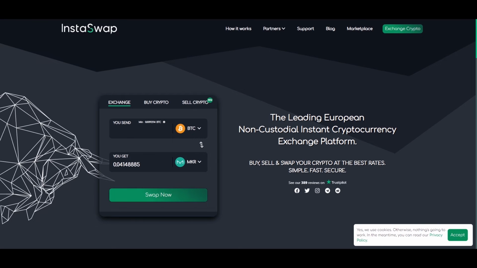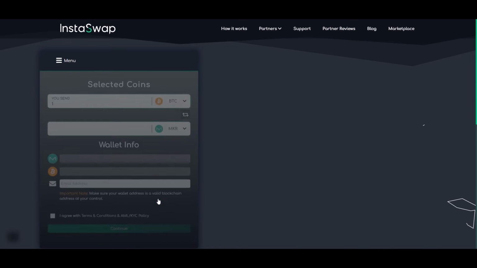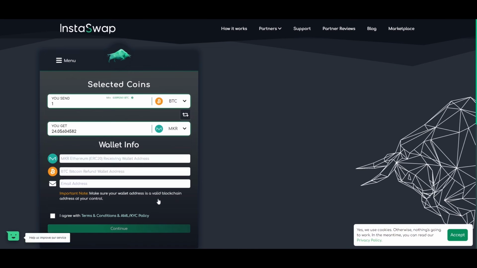Now, simply enter the amount that you wish to exchange. You will be given an indication of how many coins you will receive. Press Swap Now, and you will be forwarded to the next step. Now, enter the receiving wallet address that you wish to receive your coins, as well as the refund wallet address that you will be sending the funds from.